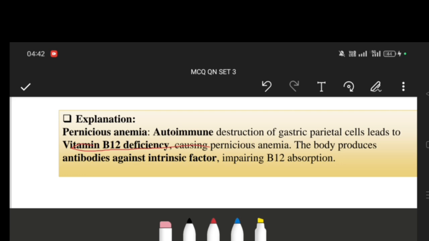Here, the individual may suffer from loss of appetite, weight loss, and sore throat due to vitamin B12 deficiency, and diarrhea or constipation. And the third symptom, that is very prominent for long-term pernicious anemia, is the neurological symptom. Here, a tingling or numbness sensation of hands and feet, namely known as paresthesia, occurs, and difficulty walking or balance problems, memory loss, depression, and cognitive decline occur due to vitamin B12 deficiency. So we need to correct the disorder.